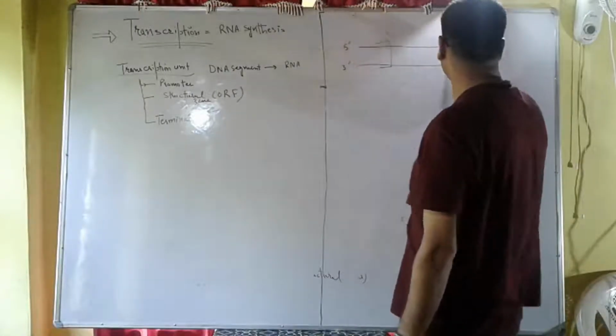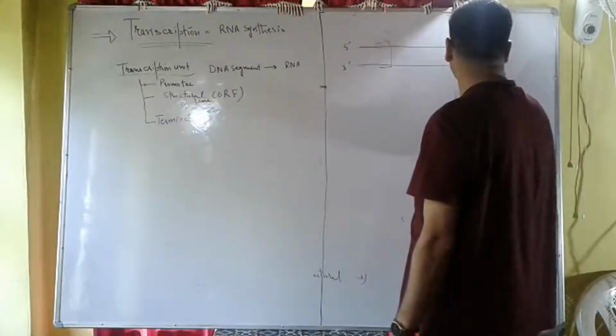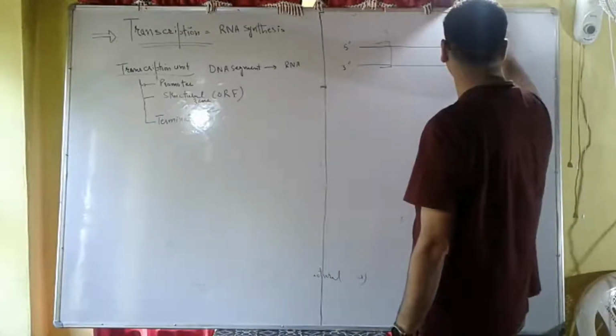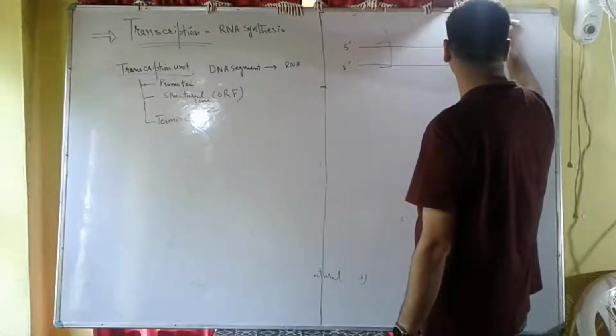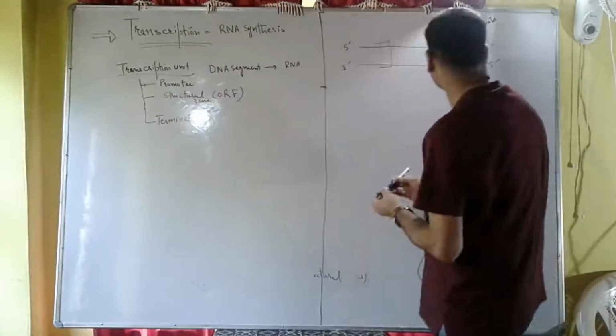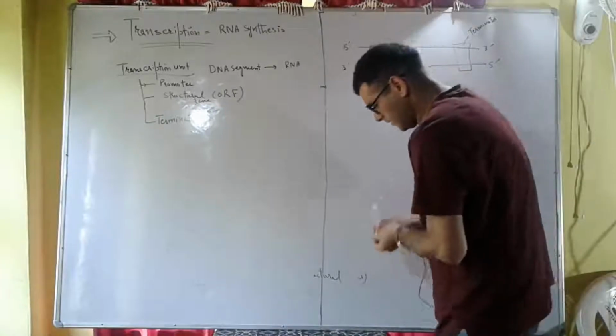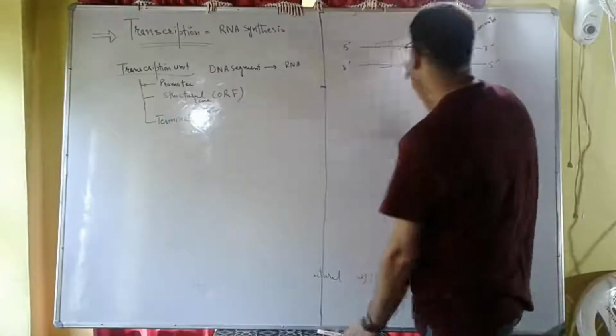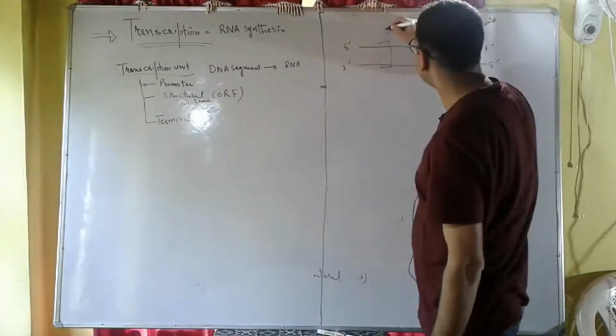This is the promoter. This is what is called the terminator. We are discussing transcription.